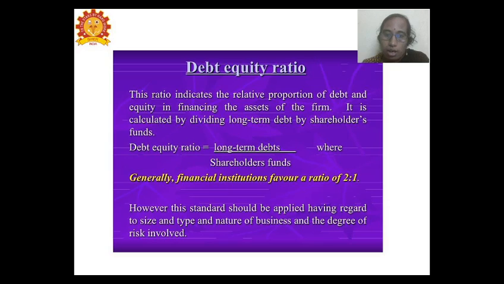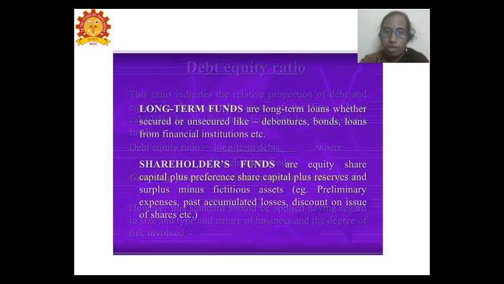We'll see. The satisfactory ratio is 2 is to 1. The 2 is for the long-term debt, which can be repaid later, and 1 is the ideal ratio for shareholders' funds. This standard has to be properly applied, and from the calculation of the debt equity ratio, they will be able to know the nature of the business and the amount of risk involved for the business.